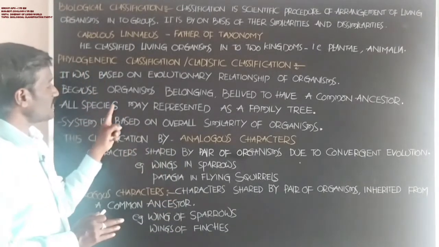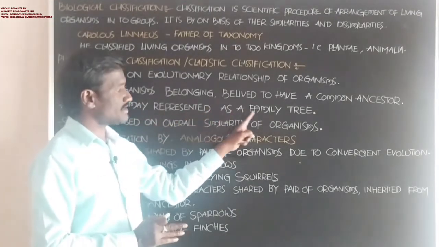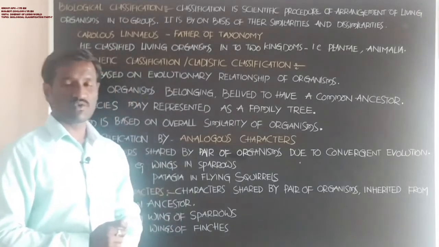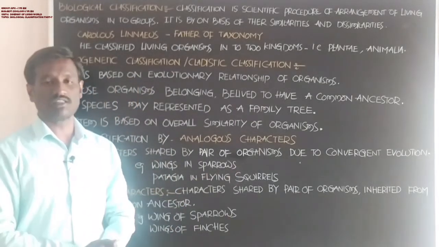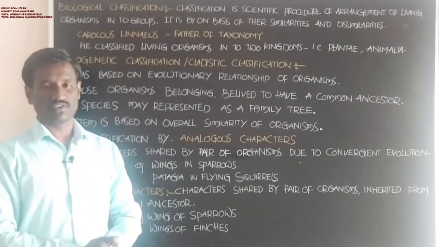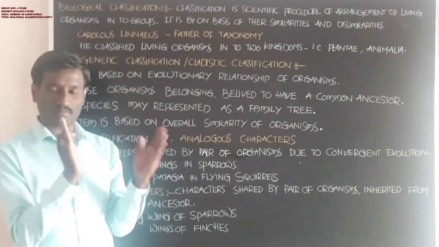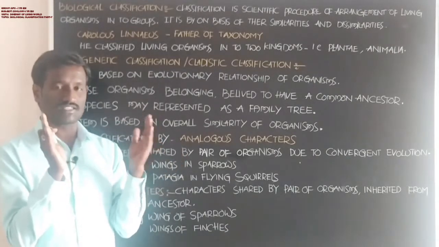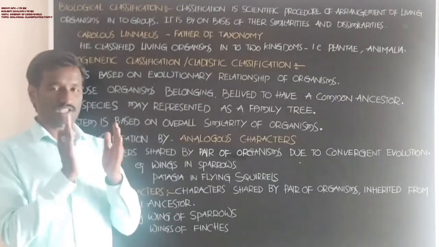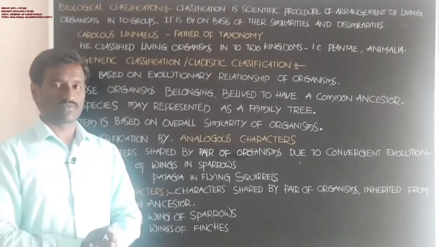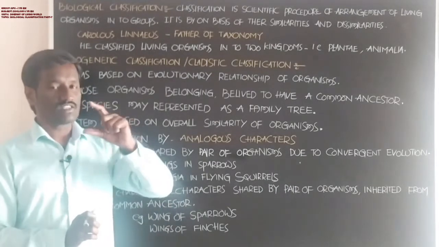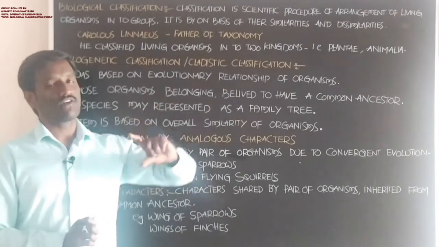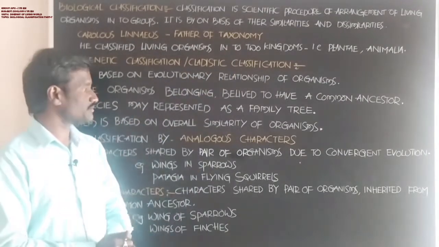Students, all these species may be represented as a family tree. Okay, all the living organisms are arranged like a tree with branches, because all these individuals have a common ancestor.